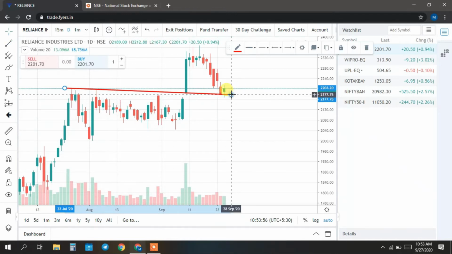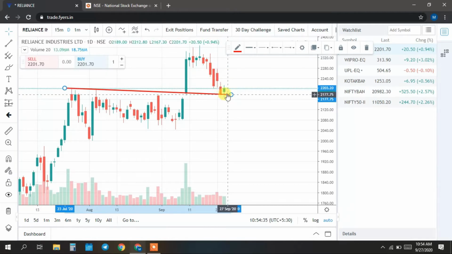When Reliance came up, it took resistance at this level and the stock price came down. Again it tried to break this level, but it took resistance and came down. During the third attempt, it broke this level out, and after going to a certain level it couldn't sustain in the market and we saw a fall. After that, this line, which was acting as a resistance line when the candles were forming below it, now acts as a support line once it gave a breakout.